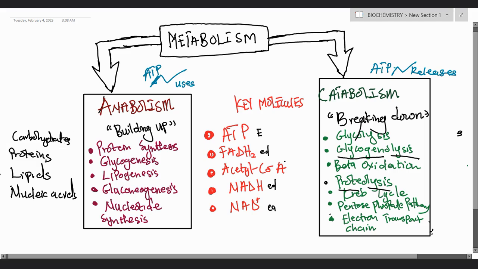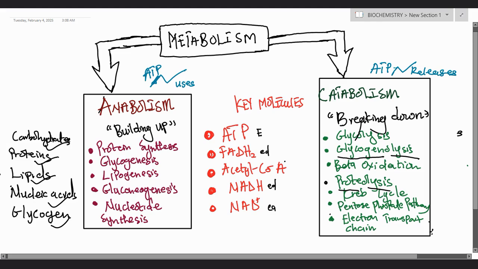molecules are formed. So in anabolism, there is formation of carbohydrates, there is formation of proteins, there is formation of lipids, there is formation of nucleic acids and other molecules, including, let's add glycogen to this part, glycogen. There is also formation of glycogen.